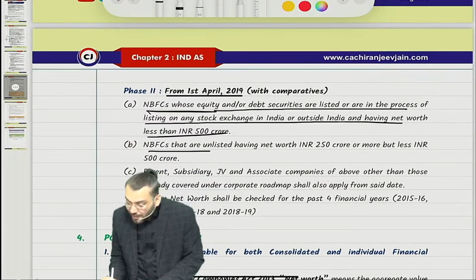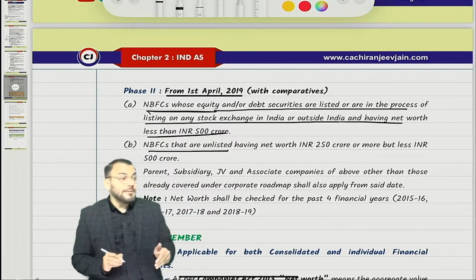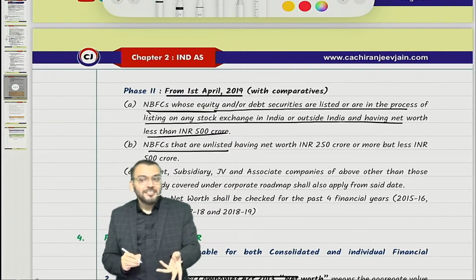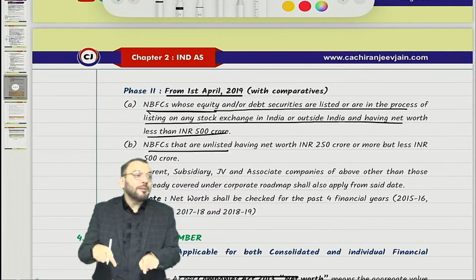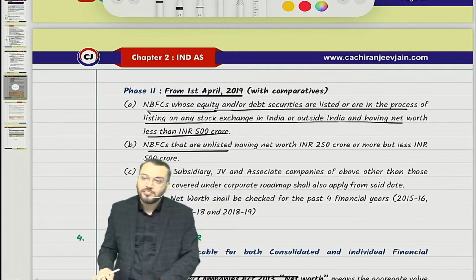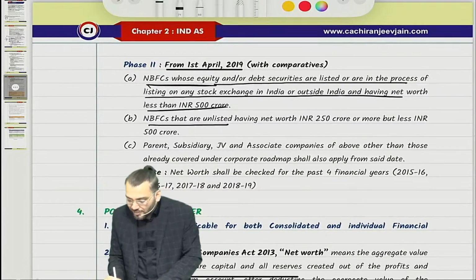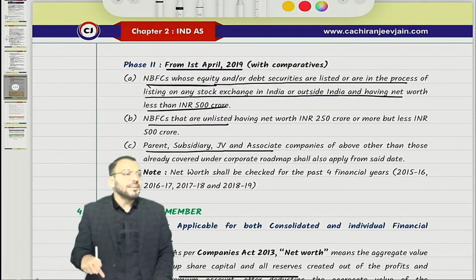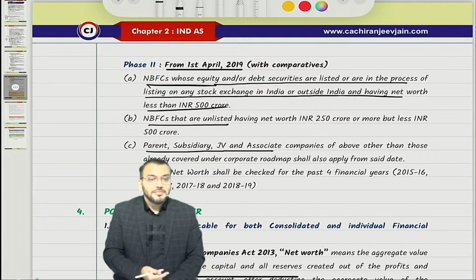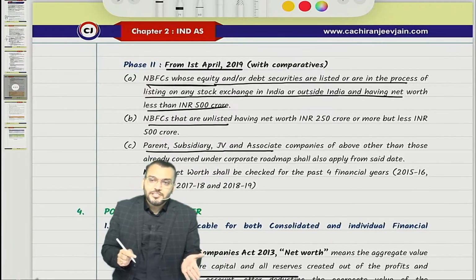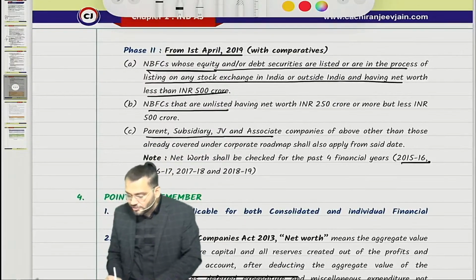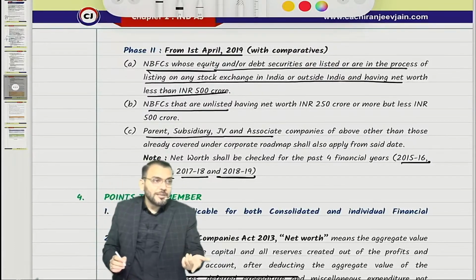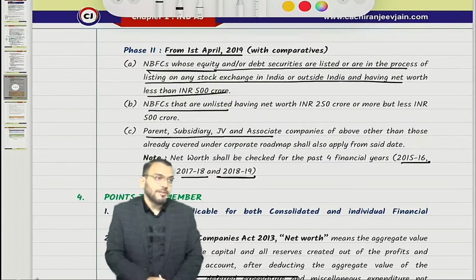And second, NBFCs that are unlisted, with a net worth of 250 crore or more but less than 500 crore. For them also Ind AS will be applicable in the second phase, from 1st April 2019. Once again, parents, subsidiaries, joint ventures and associates of the above NBFCs, Ind AS will be applicable from that date. Net worth will be checked for the previous 4 years, starting from 15-16, 16-17, 17-18, 18-19. If in any one financial year the net worth crosses the limit, Ind AS will be applicable for that company.